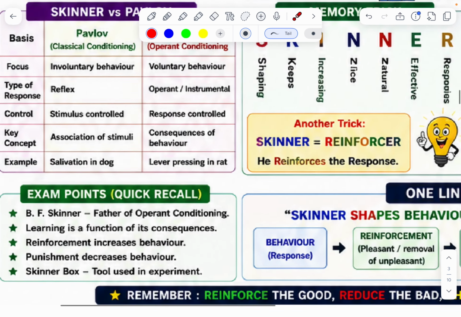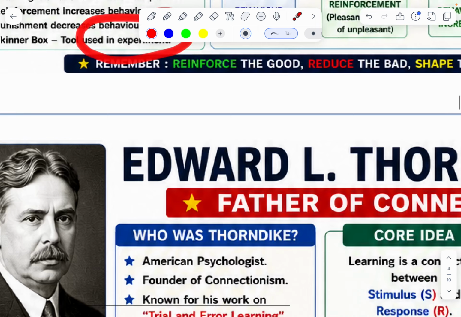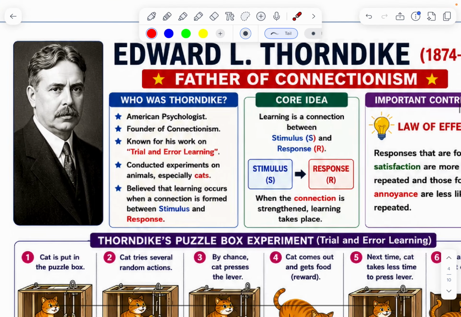Key points. B.F. Skinner, father of operant conditioning. Learning is a function of its consequences. Reinforcement increases behavior. Punishment decreases behavior. Skinner box, the tool used in the experiment. Next, Thorndike.